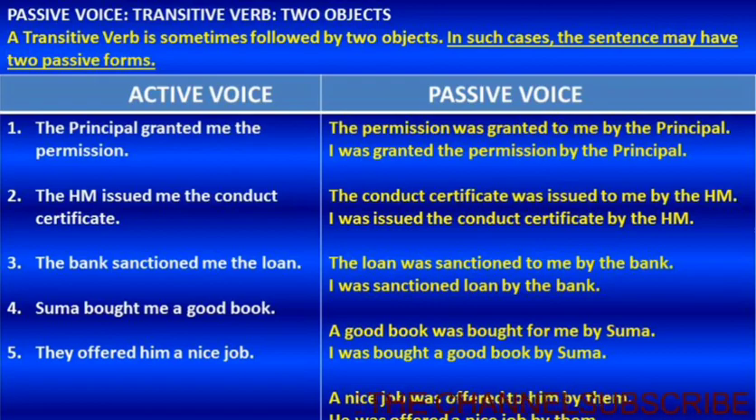The principal granted me the permission. The same sentence is converted into passive voice in two different ways without any change in meaning. The permission was granted to me by the principal. The second form: I was granted the permission by the principal. Both sentences convey the same meaning but with a different sentence structure.